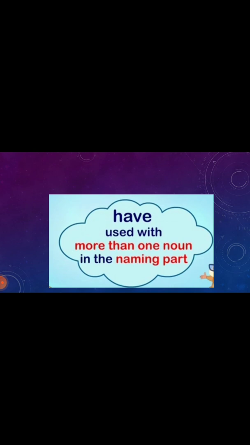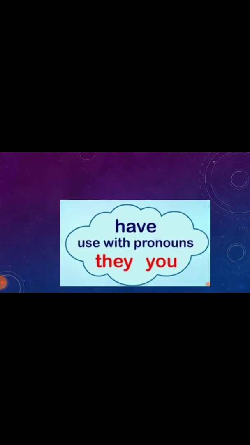Then next is have. Have is used with more than one noun in the naming part. If there are more than one noun, or it can be used with pronouns like you, they, we. Have can be used with these pronouns and nouns that are more than one. Like I told you before, teachers, children, students.